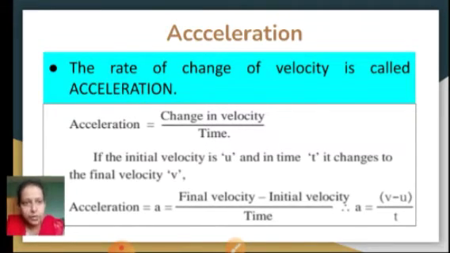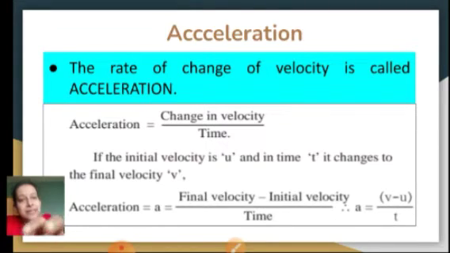From B to C, B is at 10 and C is at 20. So here B becomes the initial velocity and C becomes the final velocity. To find the change in the velocity from 10 to 20, you take final velocity minus initial velocity. Final velocity is 20, initial velocity is 10. So 20 minus 10 becomes 10 meters per second in another 5 seconds. This way you can find the acceleration for every path traveled. Is that clear?